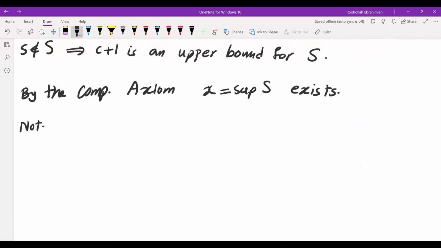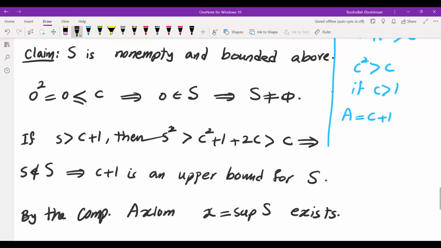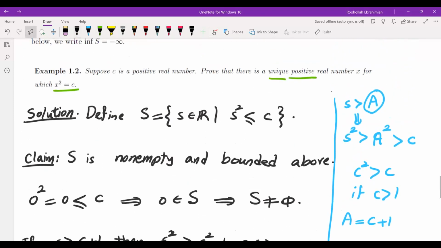So note that X is positive. Since, well, we would have to show there is something in the set that is positive.